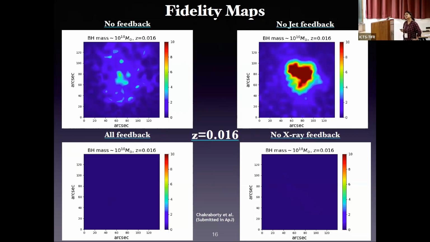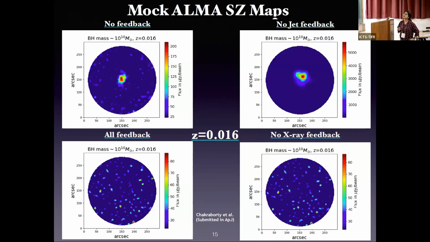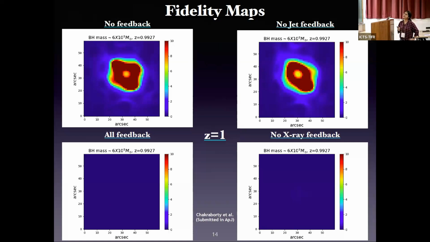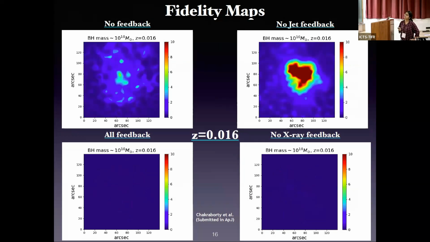This is more clear from the fidelity maps also. If we pay attention to the fidelity maps for both low and high redshifts, we can clearly see that in the case of high redshift the ALMA SZ signal is better than the low redshift one. So this is one important point we have found.